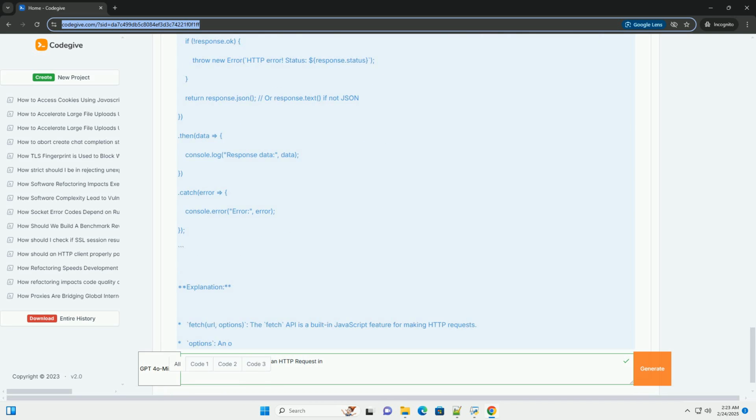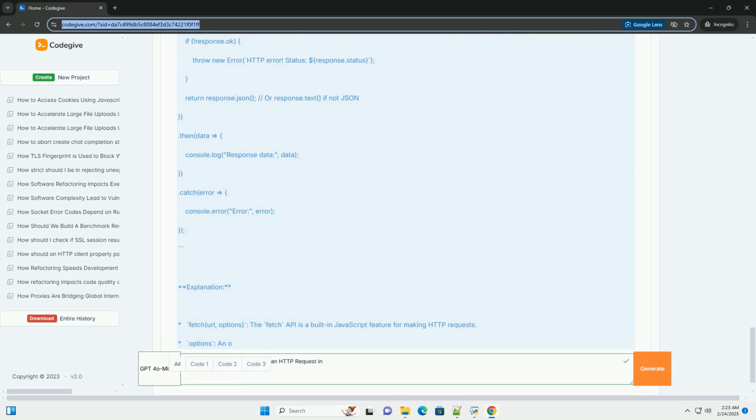3. Java, using java.net.http, standard since Java 11. Explanation: java.net.http uses the built-in HTTP client introduced in Java 11. It's asynchronous and non-blocking. HttpClient creates an HTTP client instance.